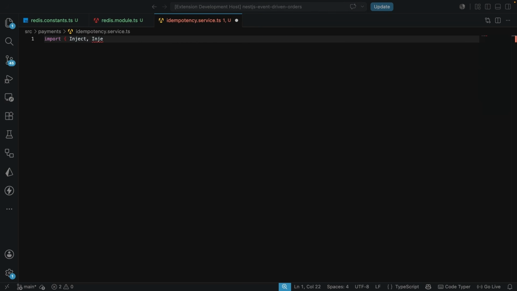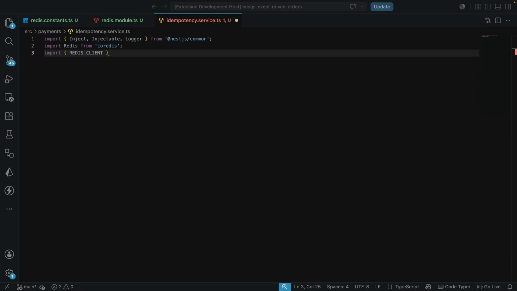I'm going to be importing Inject and also Injectable, as well as Logger, which would all come from NestJS common. We also need to import Redis from IO Redis. And then we're also going to bring in the Redis client. The Redis client is going to come from the common Redis constant file that we created not too long ago.